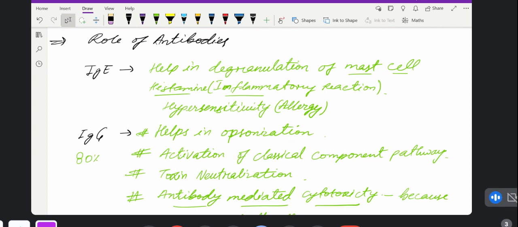Today we will read about the roles of antibody and the most interesting and important topic, from which at least one question is asked: hybridoma technology. Along with that, we will see the T cell. We will start T cell maturation and T cell activation, and you'll see how much we can cover in the next 1 hour.